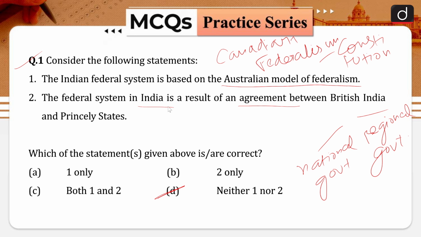So see, this is what distinguishes the Indian federalism from the federalism that is there in the USA. In the USA, the states have come together through an agreement, and that is why they have their separate constitution. That is why in USA you are a citizen of a particular state as well as the United States of America. It follows a dual nature of citizenship. But Indian federalism is not a result of such an agreement.